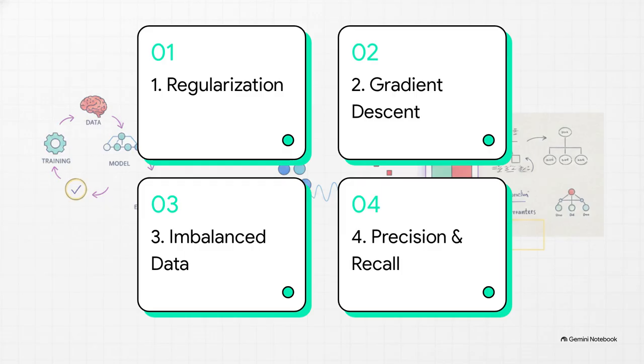So here is our roadmap. 1. Regularization to prevent model overfitting. 2. Optimizing with gradient descent. 3. The imbalanced data trap. And 4. Precision, recall, and F1.